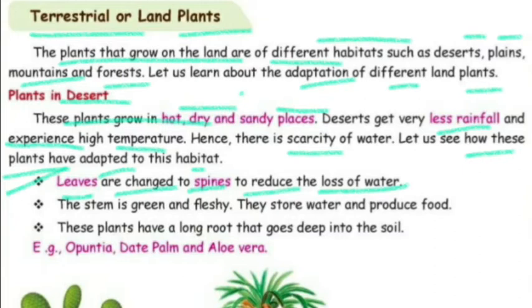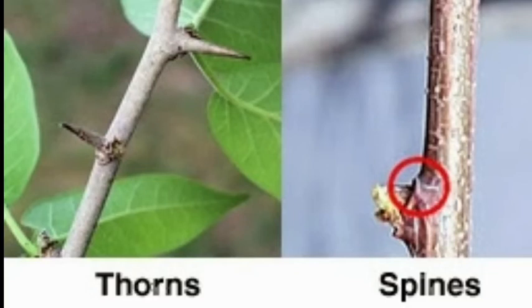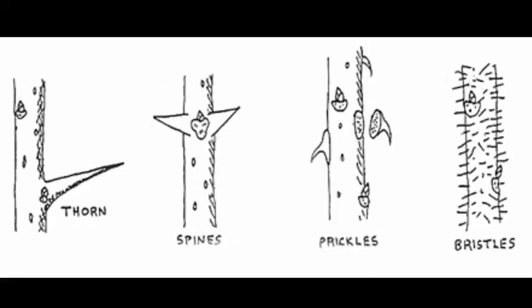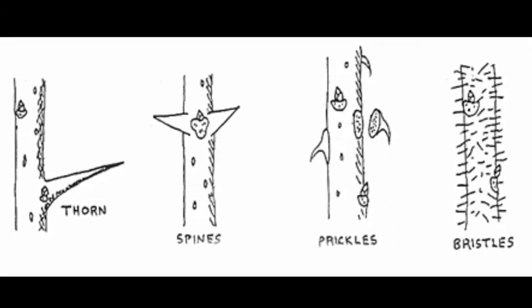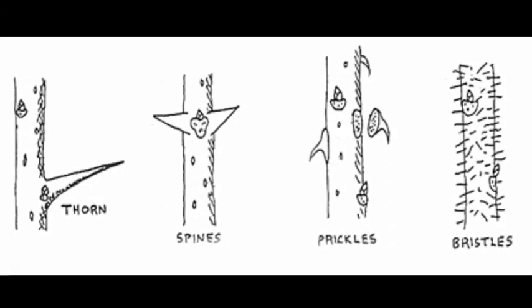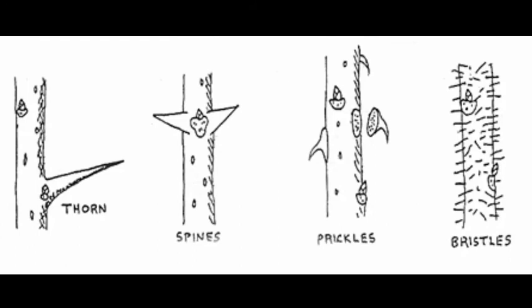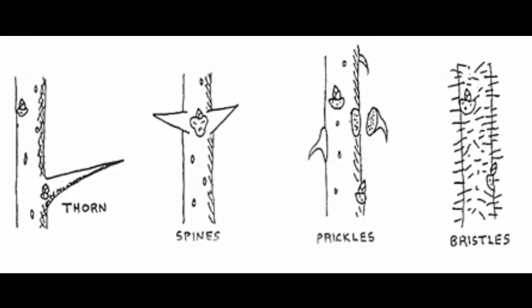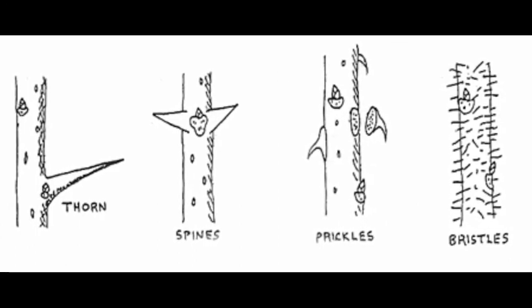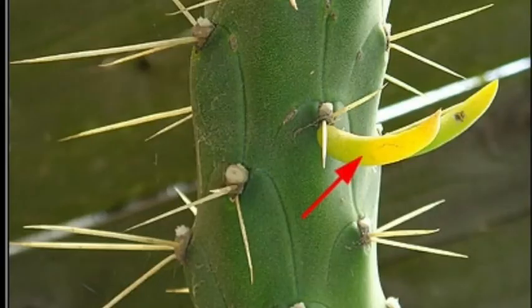I will show you a picture, children, of what spines are. Now observe this picture on your screen. The difference between thorn and spines. Observe each term carefully in this picture: thorn, spines, prickles and bristles. Observe this picture carefully, children. Follow the arrow mark.